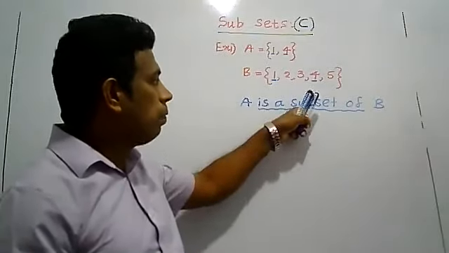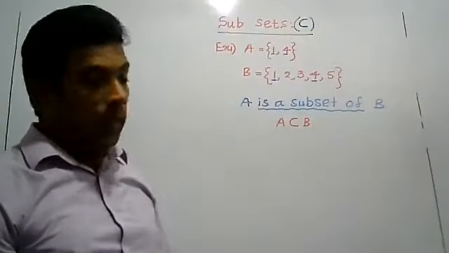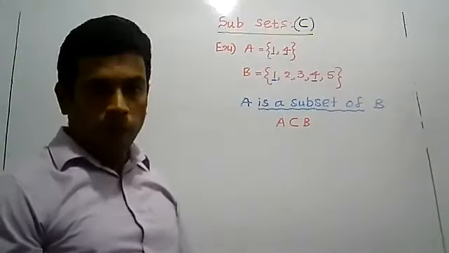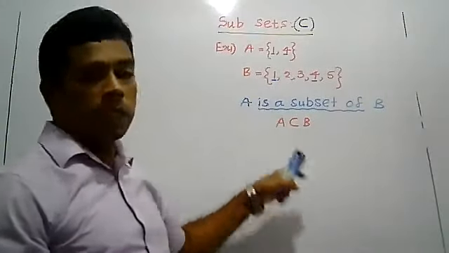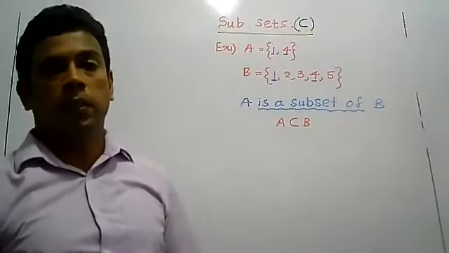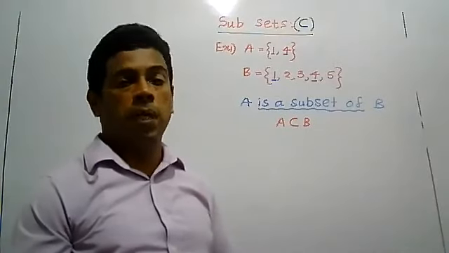Now write down: A is 1 and 4, B is 1, 2, 3, 4, 5. All the elements of A belong to B, so A is a subset of B. Set A is a subset of set B.